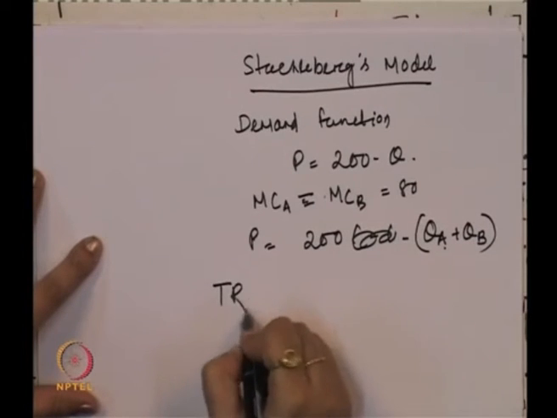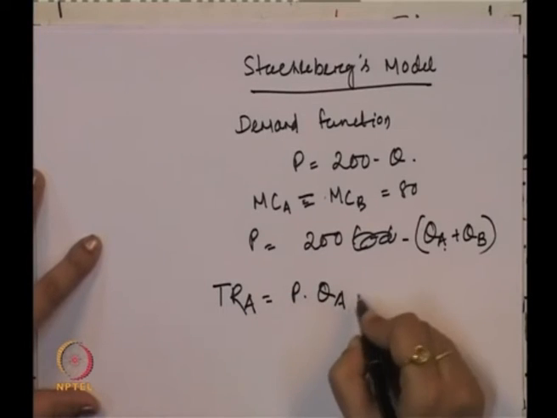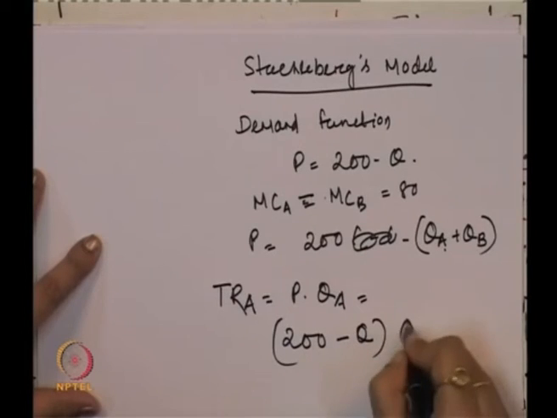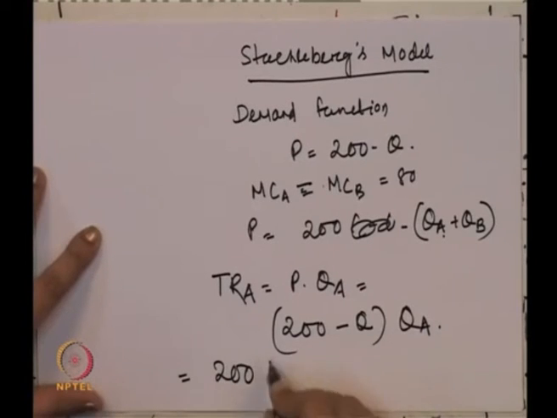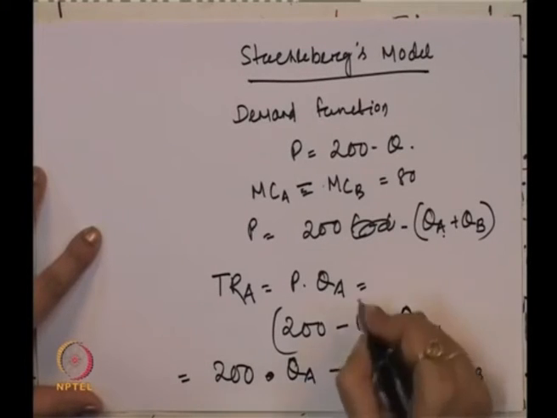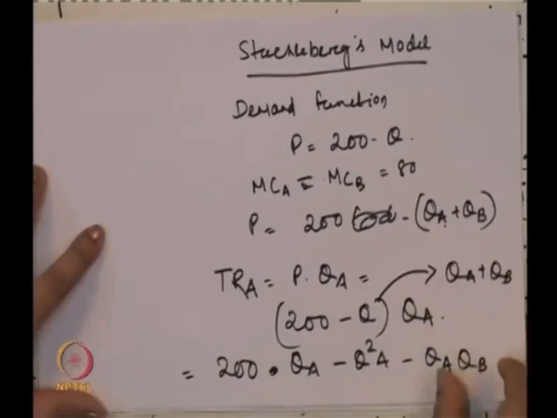What will be the revenue function of A? Total revenue of A is P times QA. So this is (200 minus Q) times QA, which is 200 QA minus Q square A minus QA QB, because this Q is again QA plus QB.